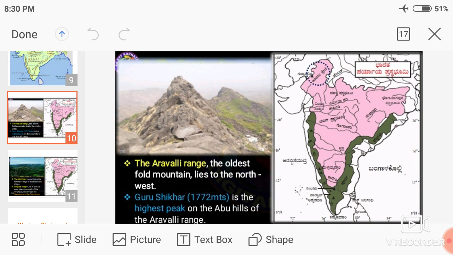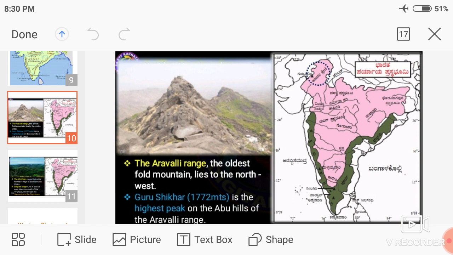Guru Shikhar, on the Abu Hills of the Aravali Range, is the highest peak of the range.